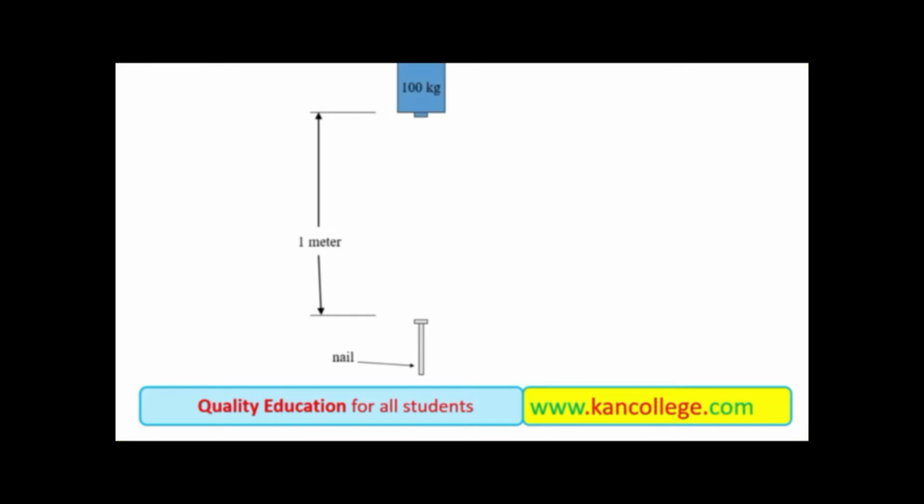if a mass of 100 kilogram is suspended in the air at some point A, then at this point it has only potential energy and no kinetic energy, as its velocity is zero and it is suspended at rest at point A. And we assume that it is at a height of 1 meter. So its potential energy is 980 joule.